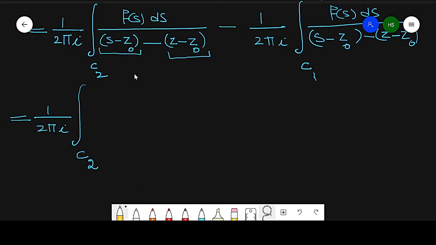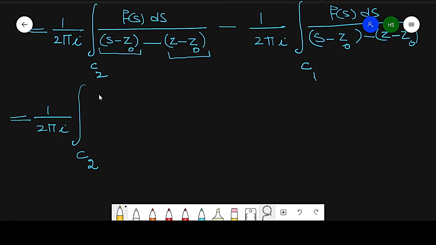So in the C2 region my requirement is |Z minus Z naught| over |S minus Z naught| less than 1.